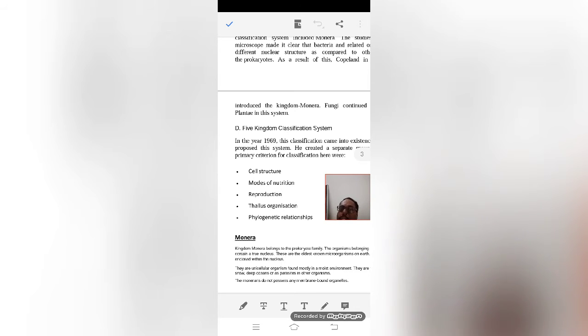The five kingdoms are Monera, Protista, Fungi, Plantae and Animalia. Now there is a six kingdom classification and even a proposed seven kingdom, but we are not following that; the most commonly followed is the five kingdom classification.